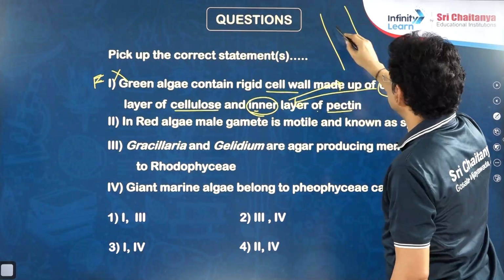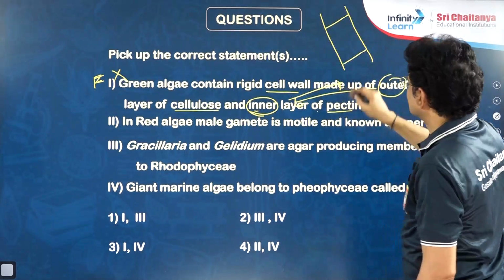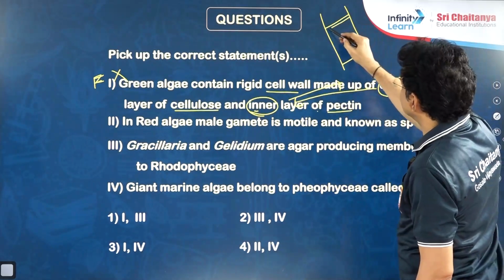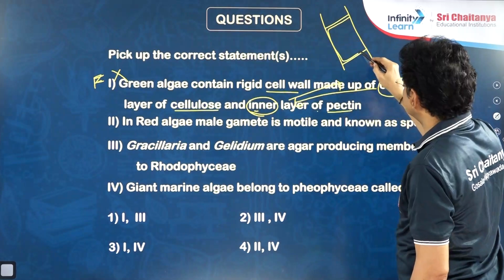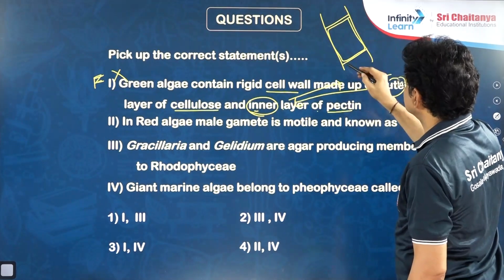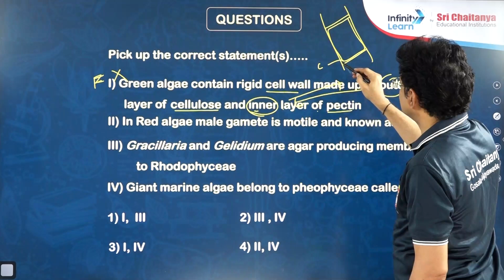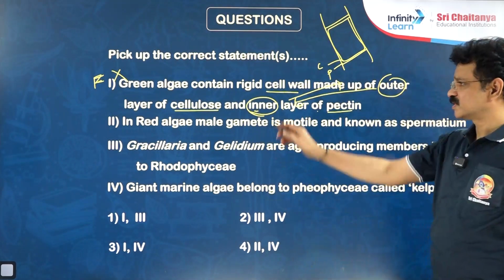In algal cells, especially green algae, the outermost layer of the cell wall is the pectin. Next, the immediate inner layer is the cellulosic. It is the cellulosic layer, it is the pectinous layer. That's why the first statement is wrong.